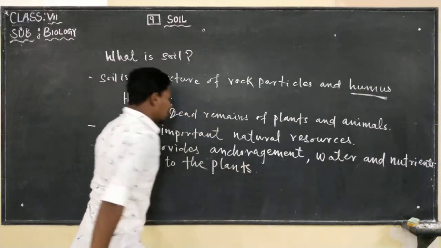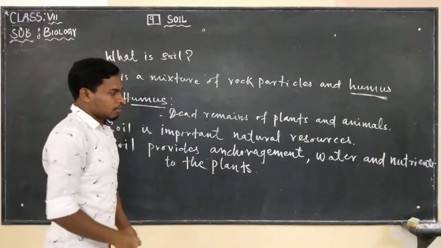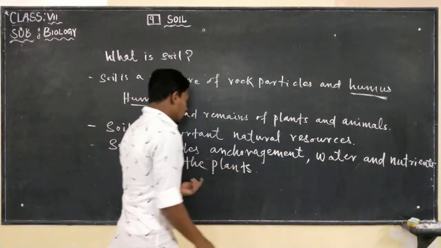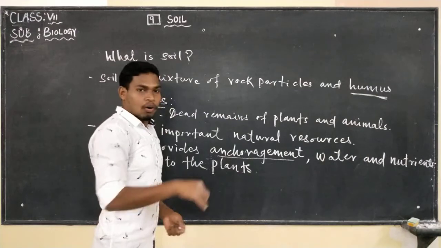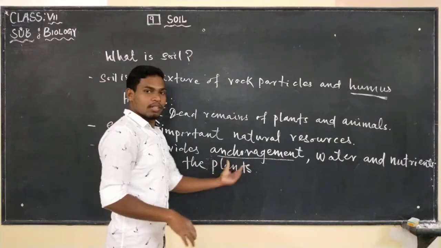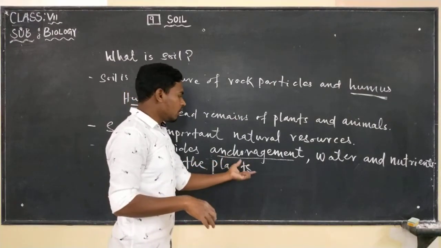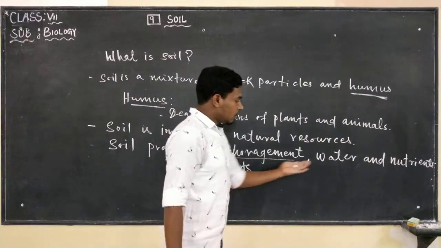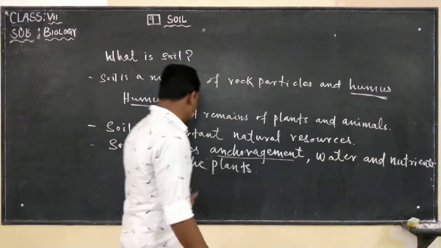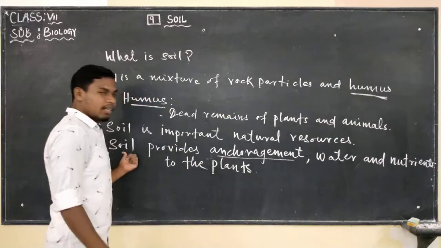Anchorage means the plants hold the soil with their roots. The plants are fixed to the soil with the help of roots. That is the meaning of anchorage. So anchorage, water and nutrients are provided to the plant by the soil.